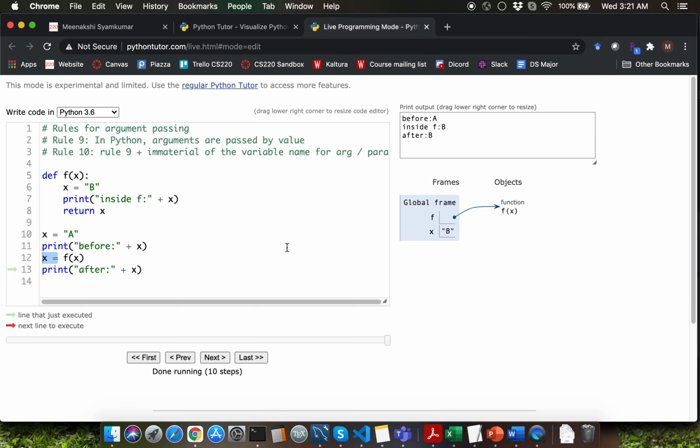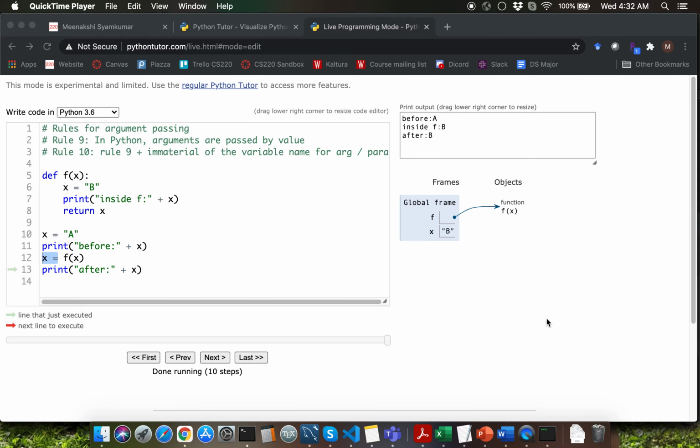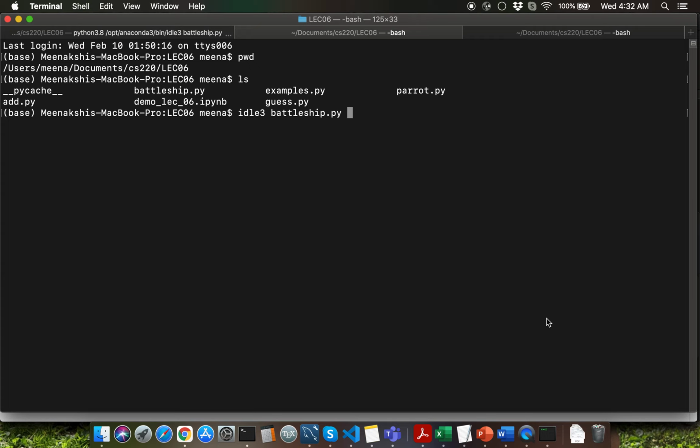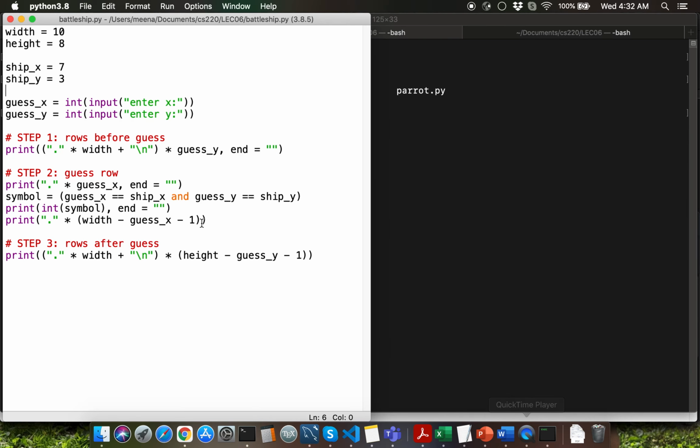That will be it for the rules for the relationship between variables and functions. I'm going to go back to the battleship game that we covered 2 lectures ago, and I'll be making improvements to it. Please pause the lecture video here and open Terminal or PowerShell to navigate to the correct directory that contains battleship.py and launch idle editor by typing in idle3 space battleship.py on a Mac or idle space battleship.py on a Windows. I already have idle editor open here.